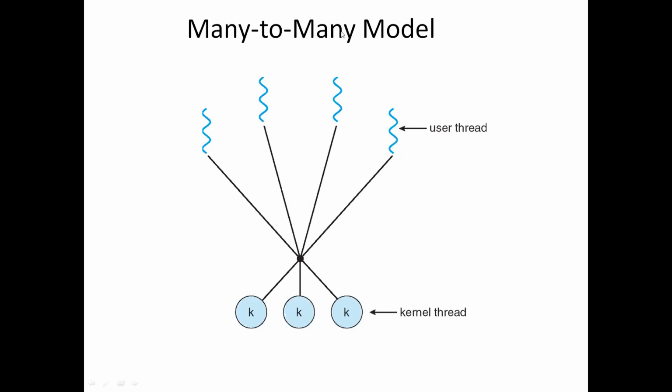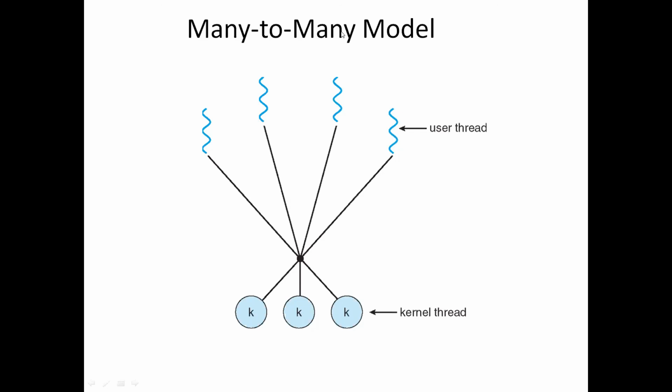These are the three different models used to establish the relationship between user level threads and kernel level threads. We have discussed two types of threads: user level threads and kernel level threads. User threads are created and managed by thread libraries, whereas kernel threads are directly managed by the operating system.